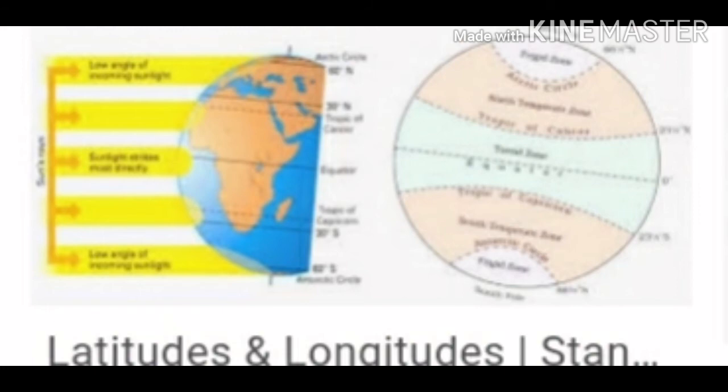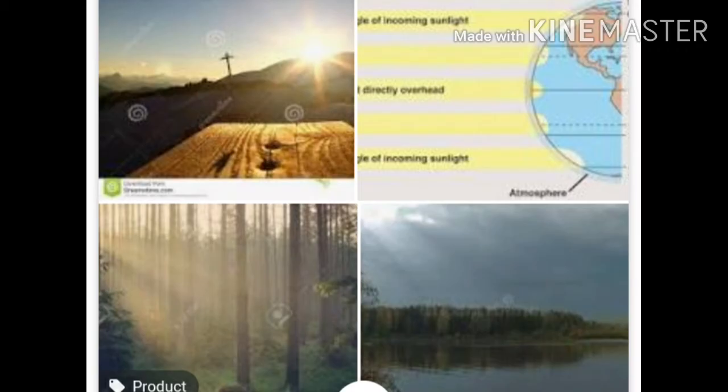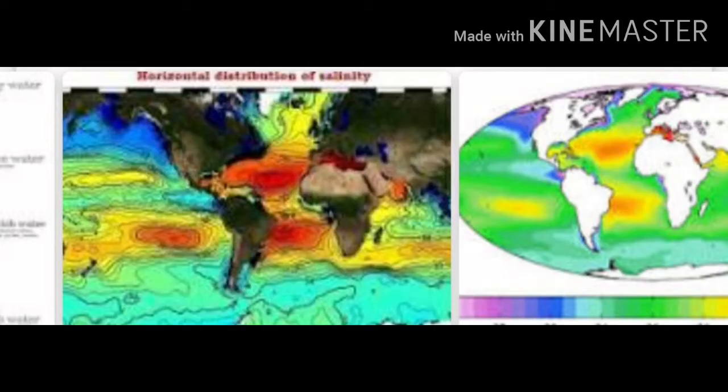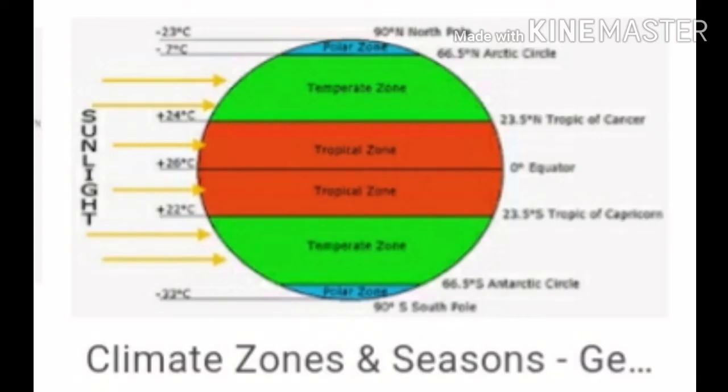In the temperate regions, the sun rays are slanting. Slanting means they fall low, and therefore the temperatures are lower. Because of the melting of the snow, the supply of water is also more, and therefore in the polar zone, salinity decreases with increasing latitudes. In the polar areas, temperatures are low, the evaporation rate is also low, therefore salinity is also low.